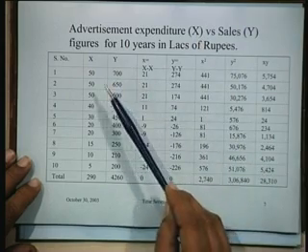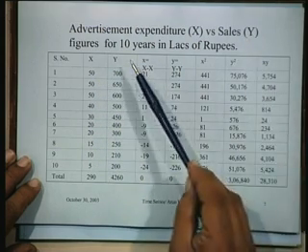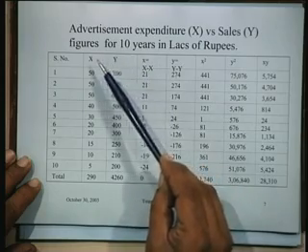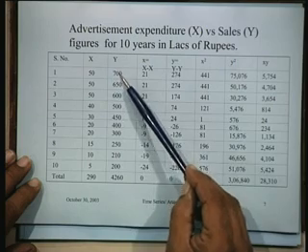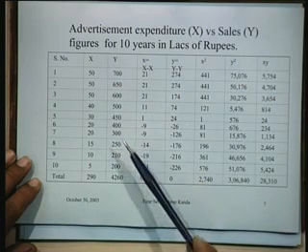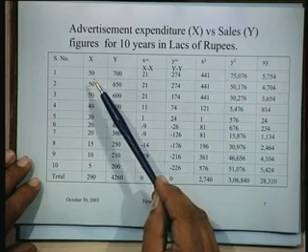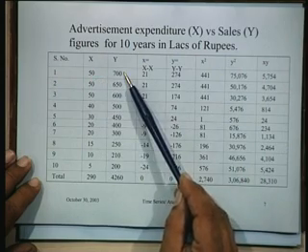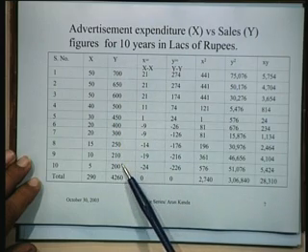For instance, if you have these two series, let us say X is the advertisement expenditure in 10 years that a company puts in, and Y is the sales figures over 10 years in lakhs of rupees, which are shown here. So we are trying to find out whether there is any relationship between the advertisement expenditure and the sales. So we want to find out the correlation coefficient between these two variables.